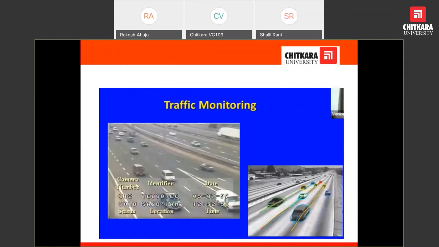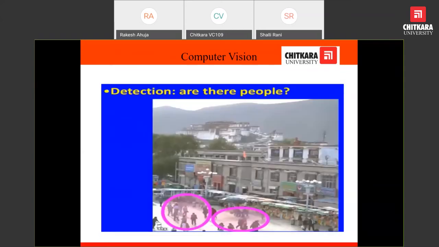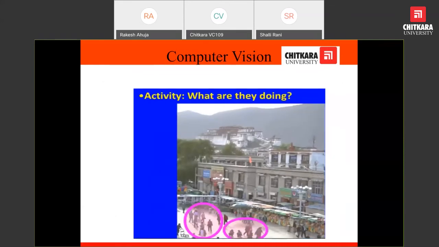improvements are required. Detection: another example of computer vision is that by looking at this diagram, we have to describe it. People can describe the same. These are objects of people type. This is a building, this is a lamp, and this is a mountain, and so on. But what can the computer understand? What activity is going to take place? Very first is what objects are present in the image and what activity is being done in the image. This is another example of computer vision.